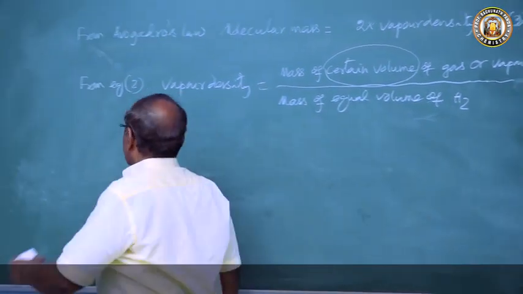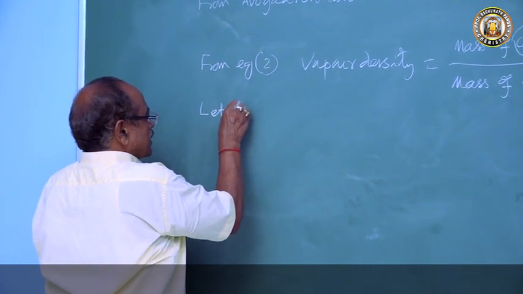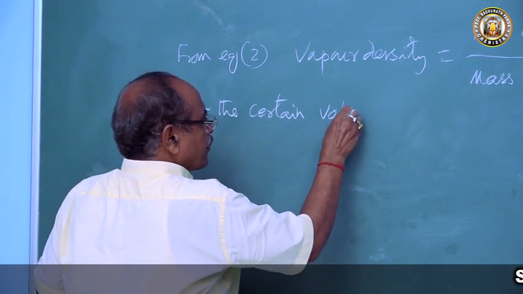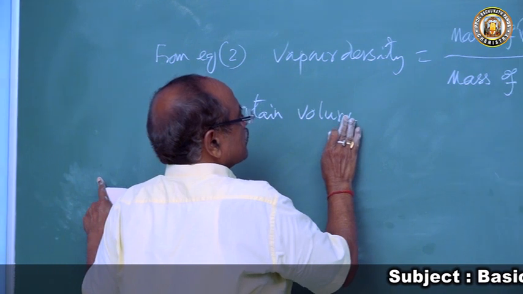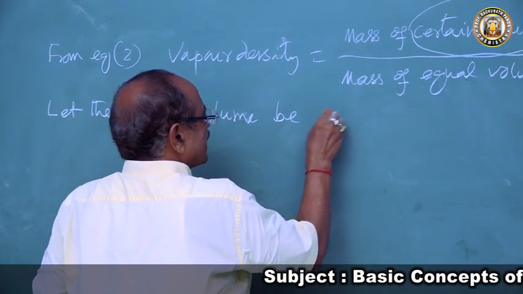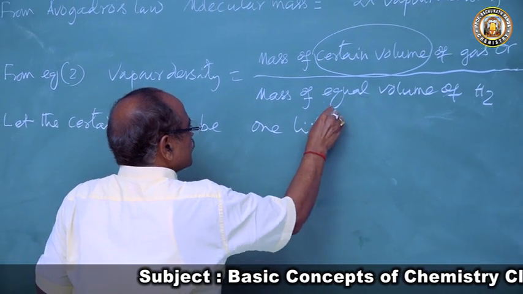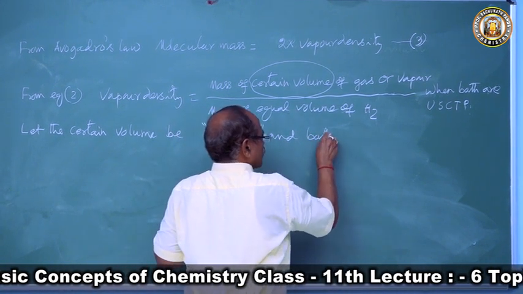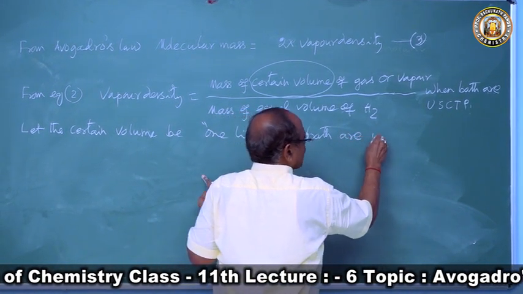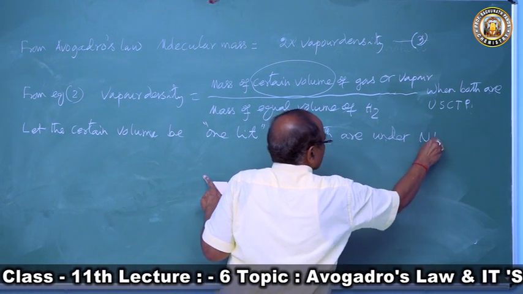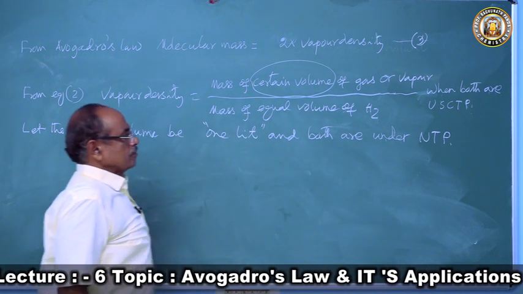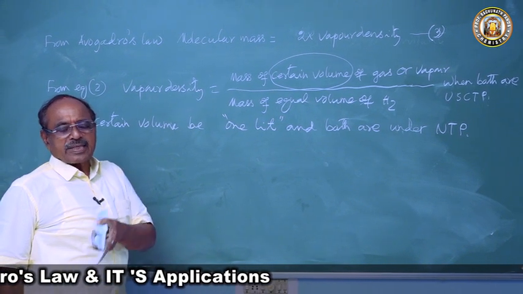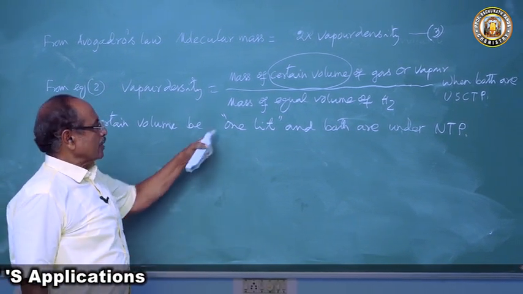So let the certain volume be 1 liter, and both are under NTP, normal temperature and pressure, because this is the condition for gram molar volume at NTP, and we want to get it in liters. So we are assuming 1 liter.